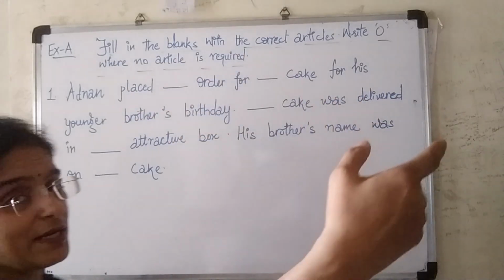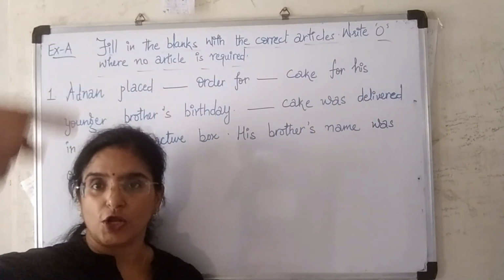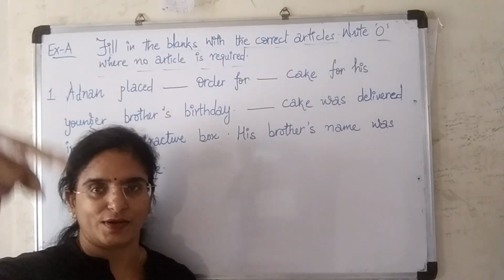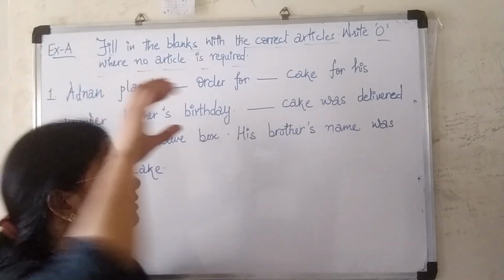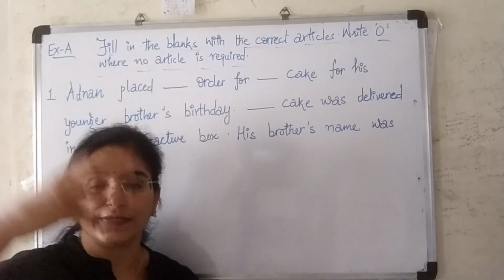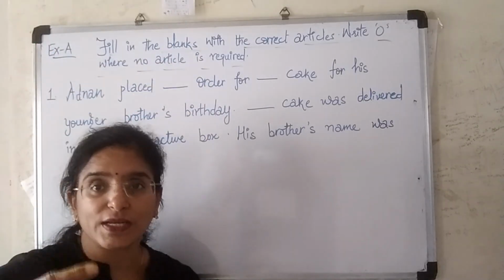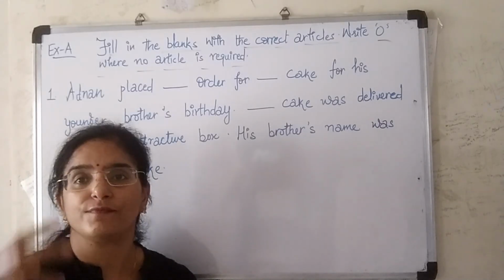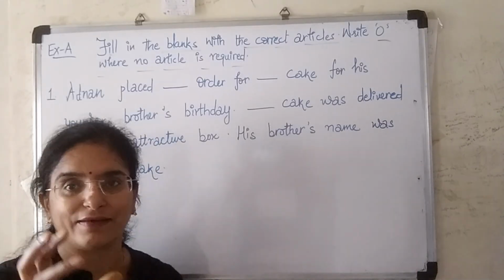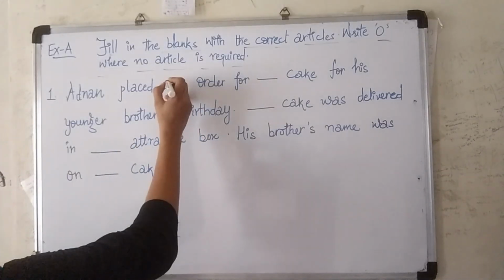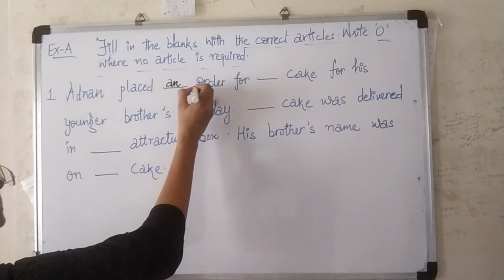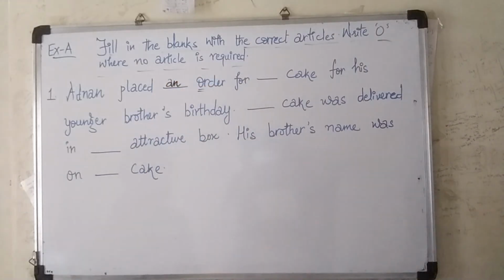Then the second question arises: is it a consonant or vowel sound? If the sound that you speak in the word order is a consonant, then you write a, or if it is a vowel, then write an. So write an, because O is a vowel, right?